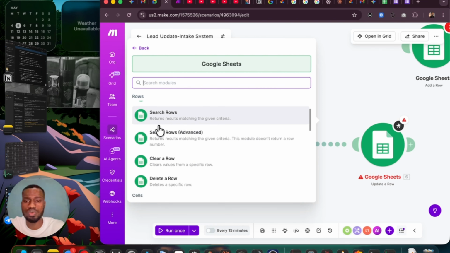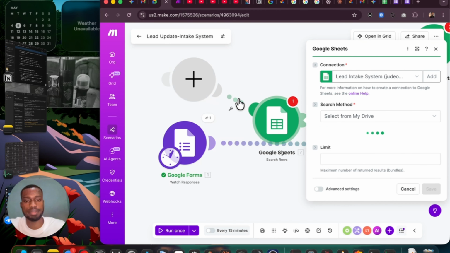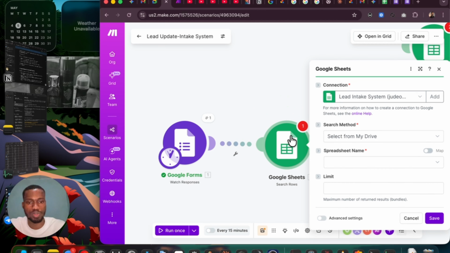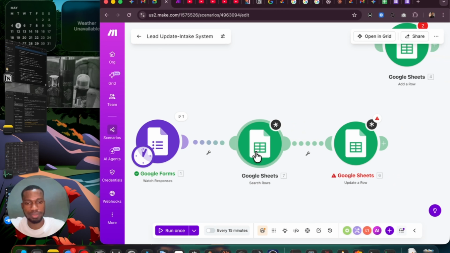But there are now two, search rows and search rows advanced. What this does is it returns results matching the given criteria. The second one as well returns results matching the given criteria, and this module does not return a row number. If they specify this, that means this should probably return a row number. So we had this instead. Let me delete this off. Alright, so I had this in my scenario.